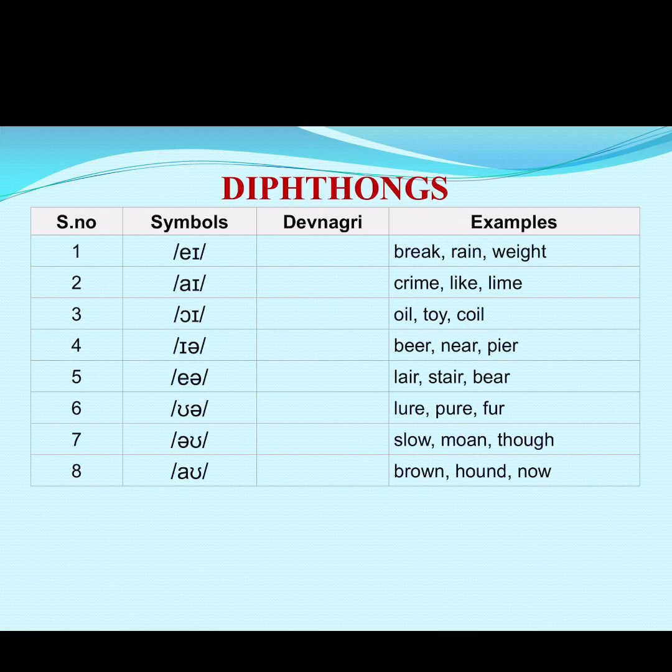For example, lure, pure, fur. Number 7 is the o sound, as pronounced in slow, moan, thought. And the last one is ow, for example, brown, hound, now.